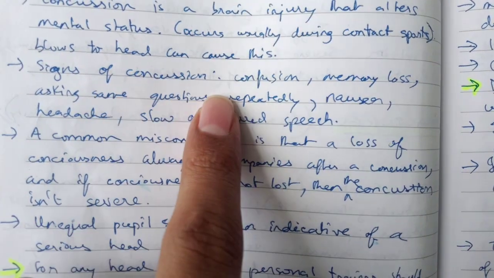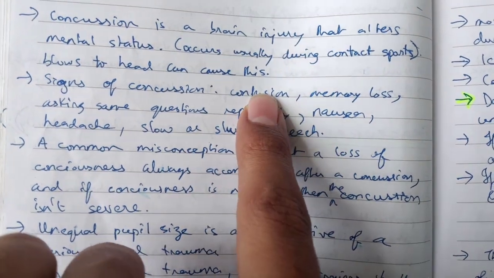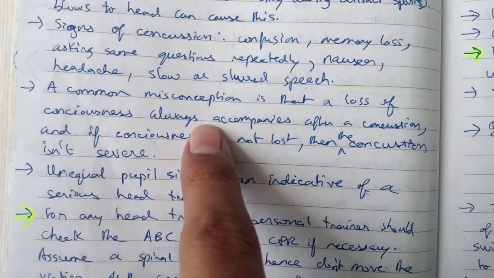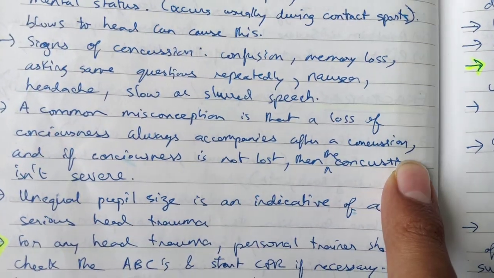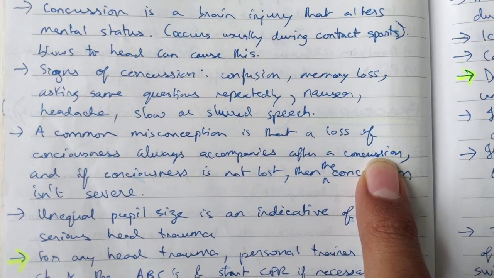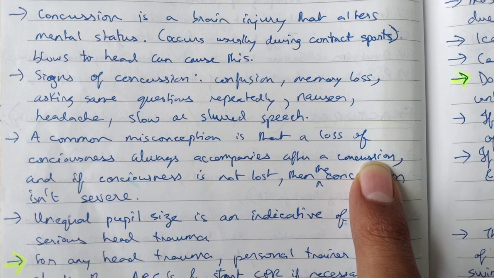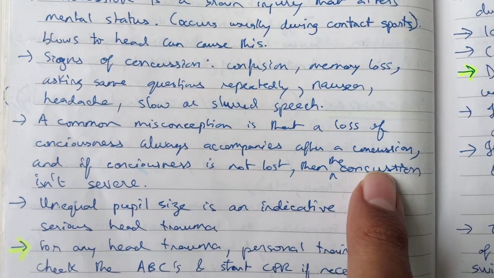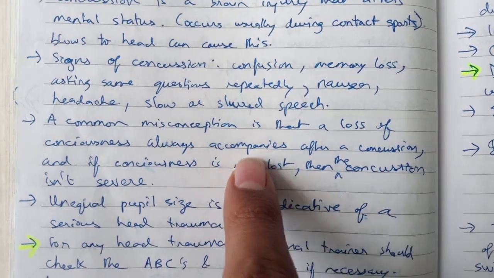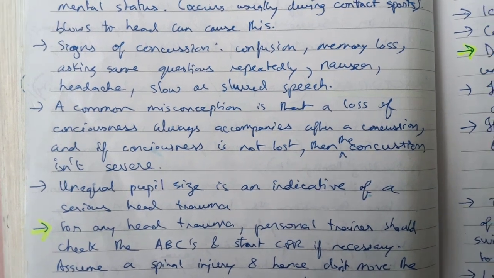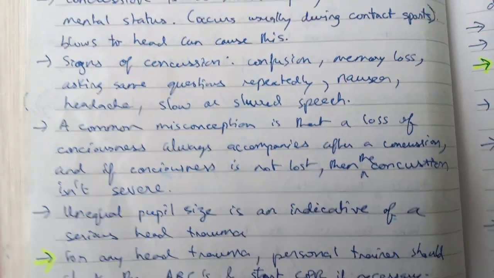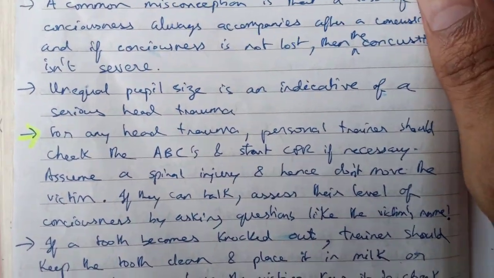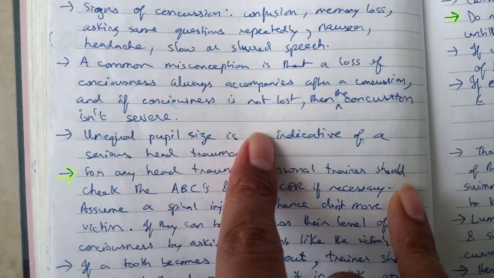Anyways, those are the signs of concussion: asking the same questions repeatedly, confusion, memory loss, and something like that. A common misconception is that a loss of consciousness always accompanies a concussion. This is not necessary. Just because you had a brain injury or a concussion doesn't mean that you'll immediately faint. And if the consciousness is not lost, then the concussion isn't severe. This is a misconception. This is a myth. Unequal pupil size is indicative of a serious head trauma. So if you're during contact sports, or if you're training a client in kickboxing or something like that, and they experience something like this, then this is what you should be looking for.